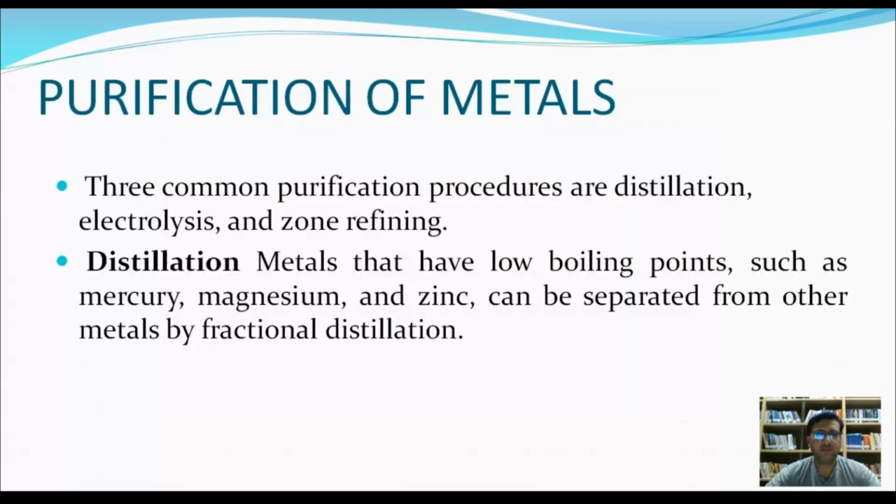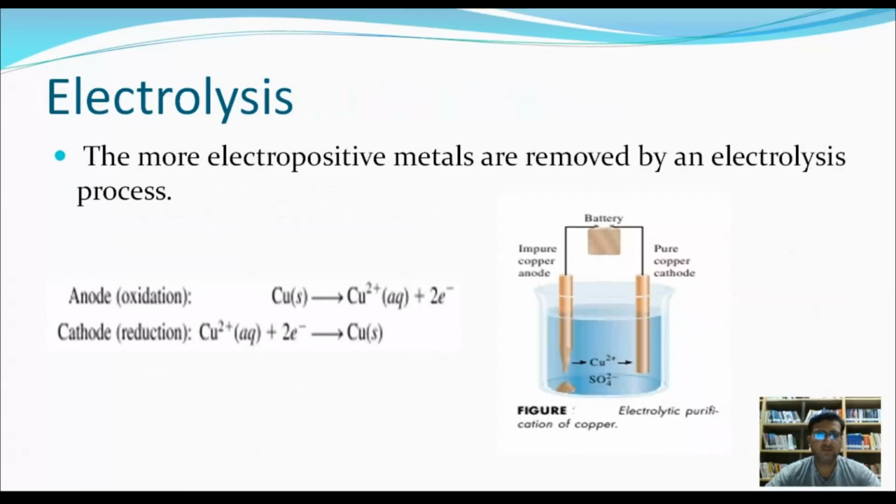Purification of metals. There are three common purification procedures. Number 1 is distillation. Here, the metals that have low boiling points can be separated from other metals by fractional distillation. Electrolysis. The more electropositive metals are removed by the electrolysis process.